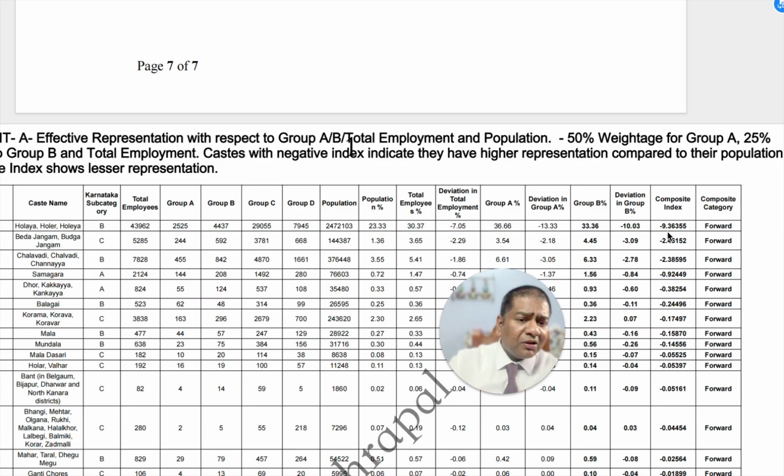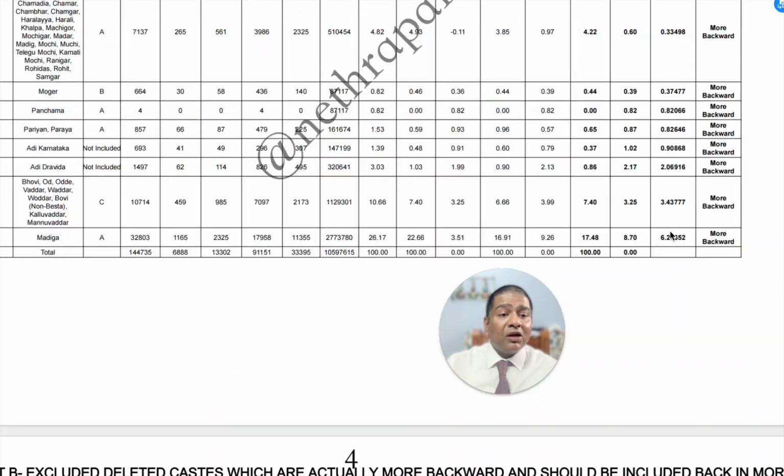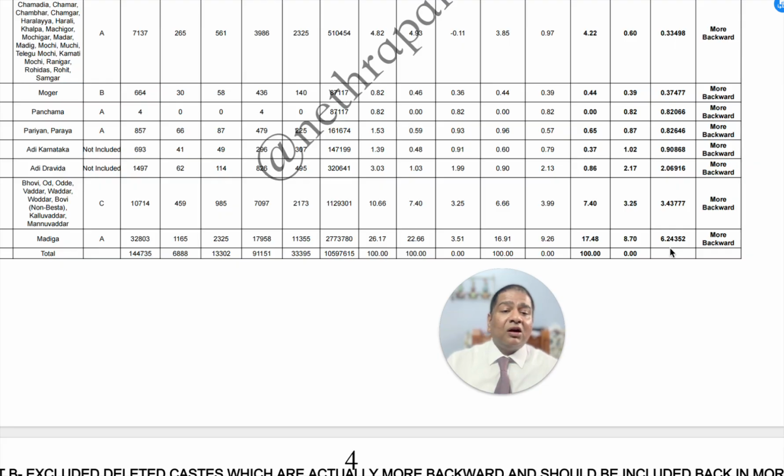So they have higher representation than their population, but there are groups like Madhikas which have lower representation. And this is effective representation, my friends, because I have not taken total employees alone. I have given more weightage to Group A, Group B. So the voice of the Madhikas is not there in the administration as compared to the voice of the Holaya. That is clearly coming out from this analysis.